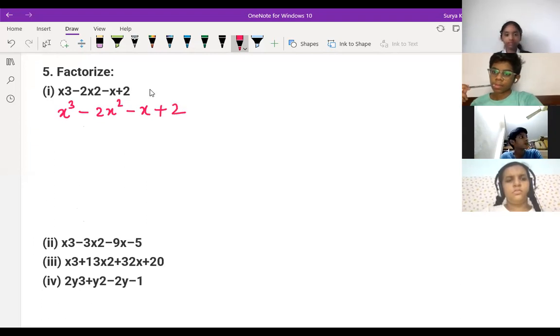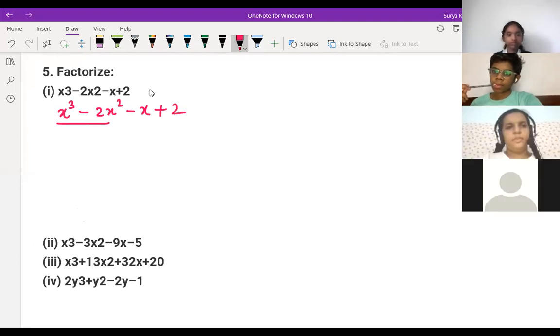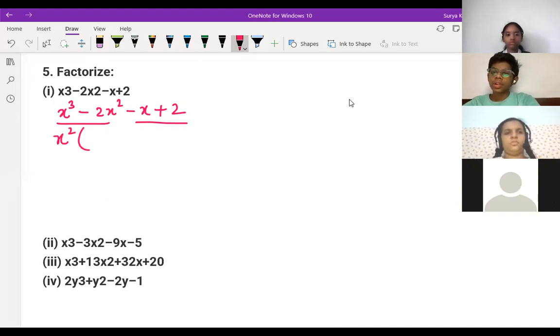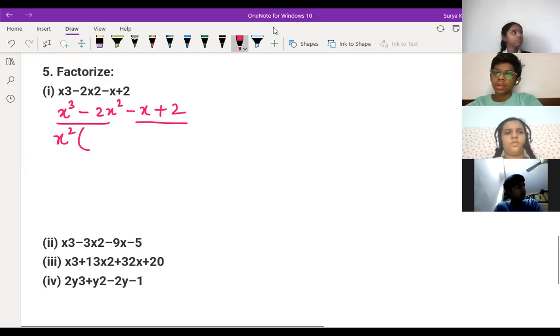First method is we have to take common in the first two terms. Satvik, tell me, what is common in the first two? X cube and 2x square, what is common? X square is common, right? Yes, sir. So what will be pending? Tell me, Ashini. X minus 2. X minus 2, very good.